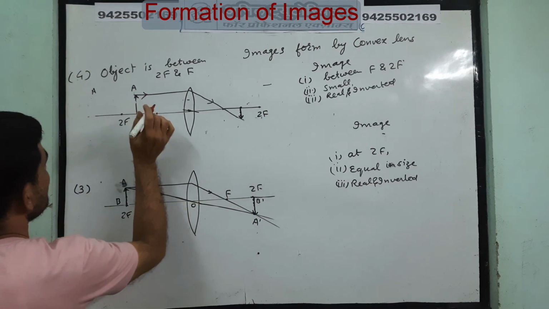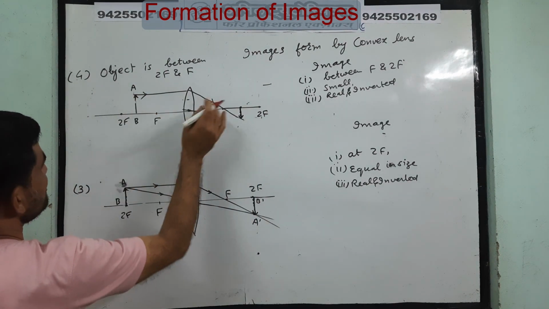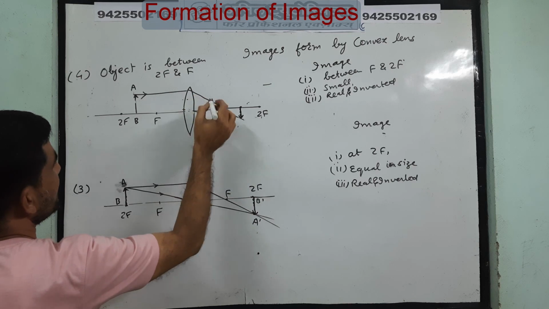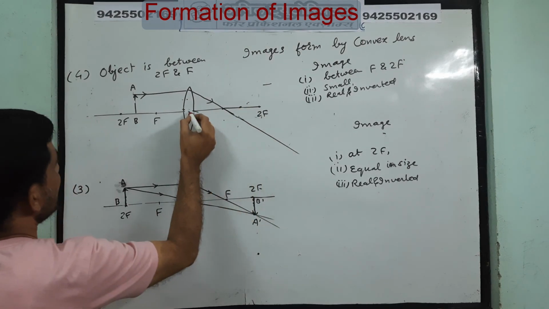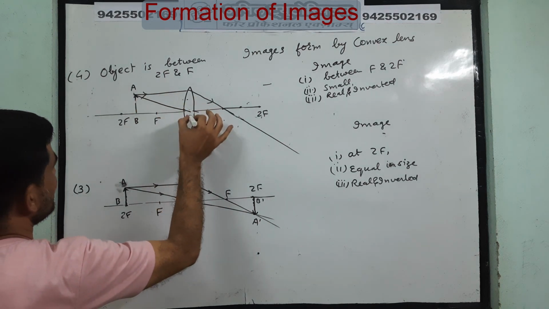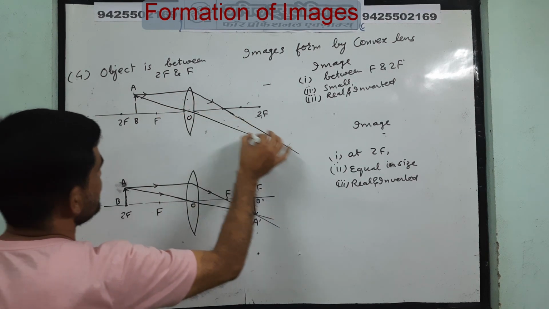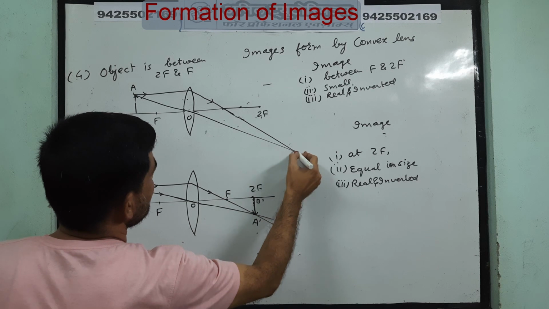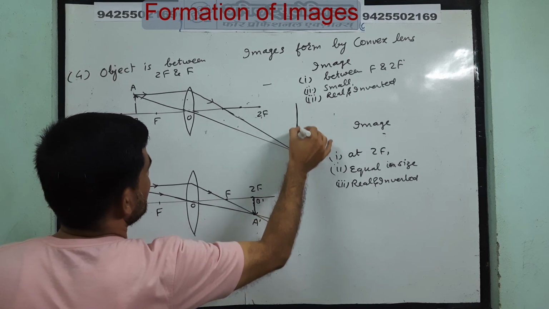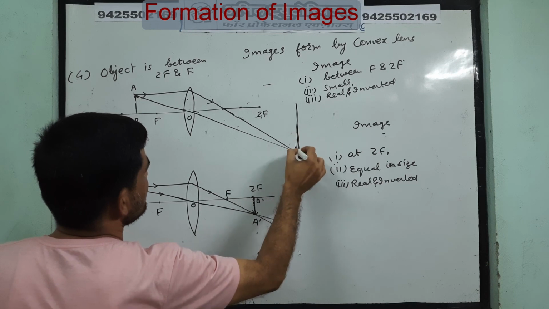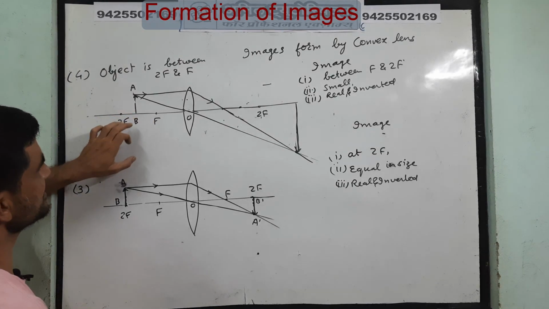As you know, one ray I am taking is parallel to the principal axis. After refraction, it passes through the focus like this. Another ray which comes directly at O will go straight. So we will find these two rays meeting here, and you will get a very large image. So the object is between f and 2f.